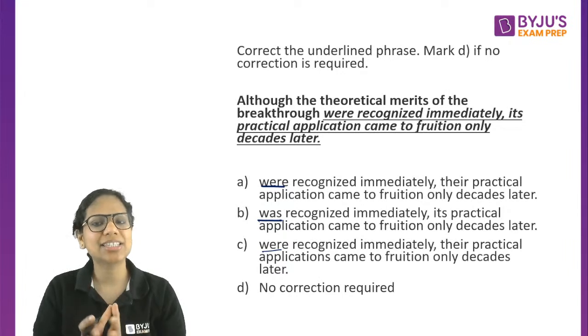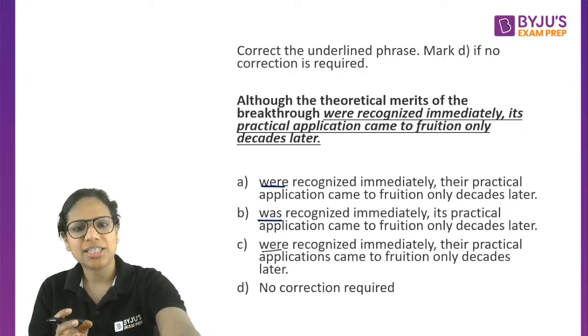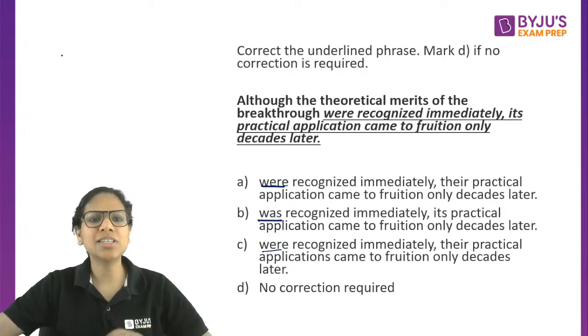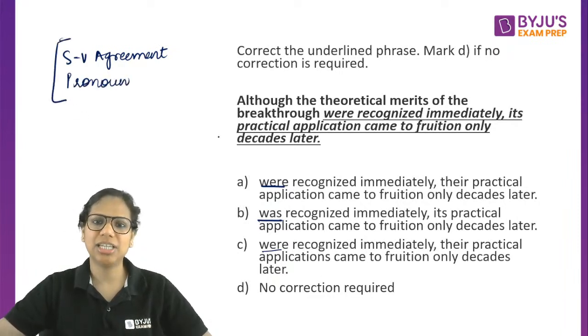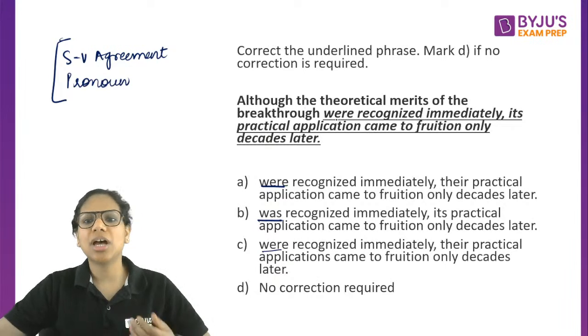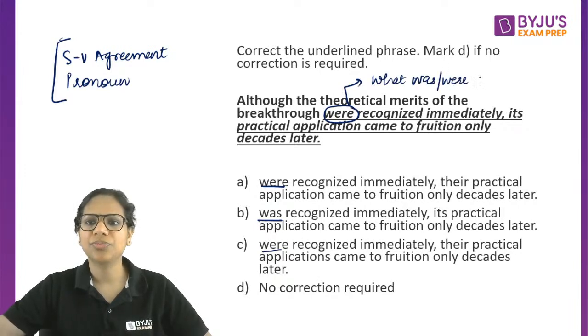So here you had to correct this phrase, right? So it should make sense in terms of grammar, in terms of semantics, in terms of logic, right? So let's have a look. So this is a subject verb agreement question and a pronoun question. By that I mean it applies those concepts, right? So although, see again, whenever you are confused whether was should come or were should come, ask yourself, what was or were recognized? And you will get the answer.